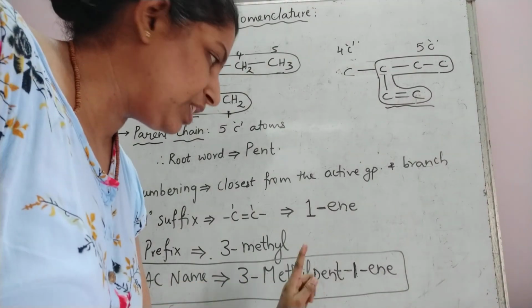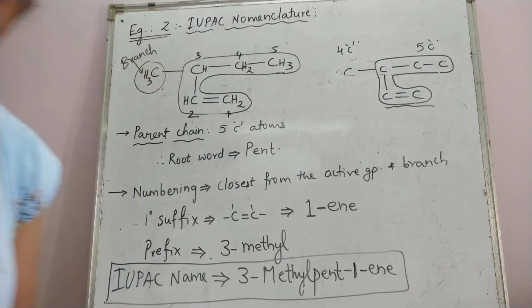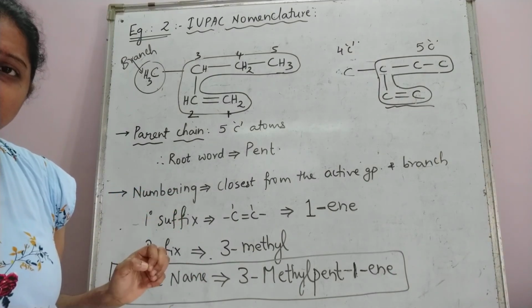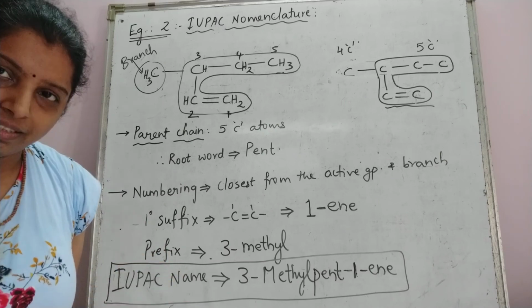There is no space between methyl and pent. Is it okay? Is this thing clear? So this is the second example of IUPAC nomenclature, where we studied how to name an alkene.